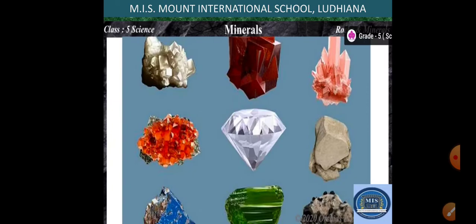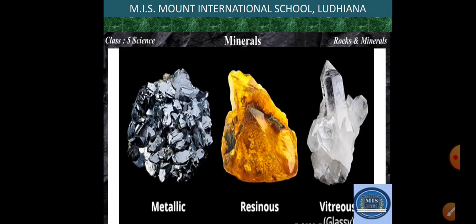Now let us do the second part of the chapter, minerals. Minerals are almost everywhere around us, and we take minerals in our diet also, and there are a lot of rocks which contain minerals. Minerals can be metallic, non-metallic, lustrous or not. There are a lot of types of minerals which differ in their appearance depending on the content they have.